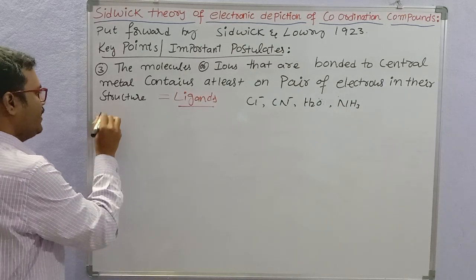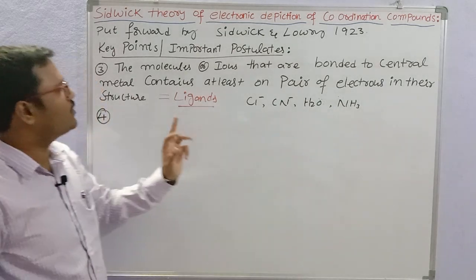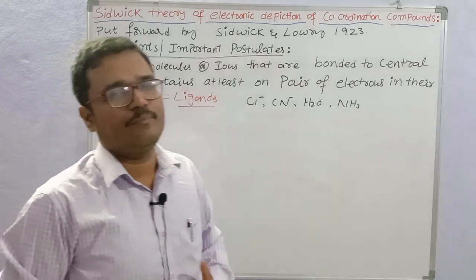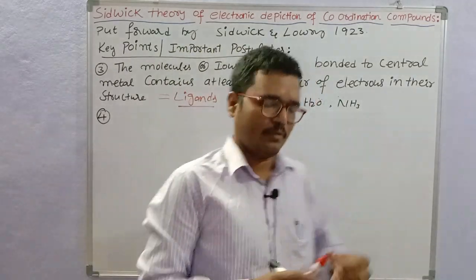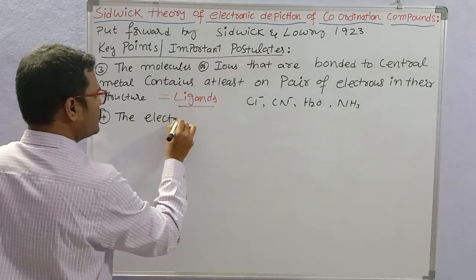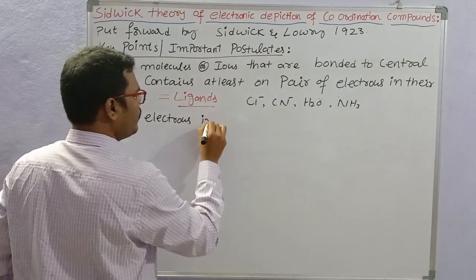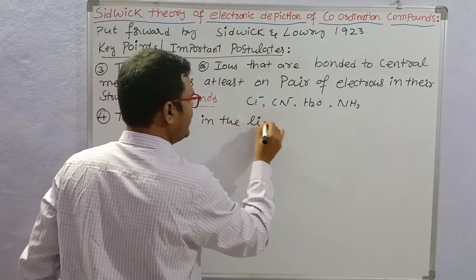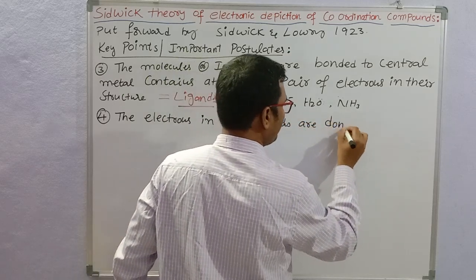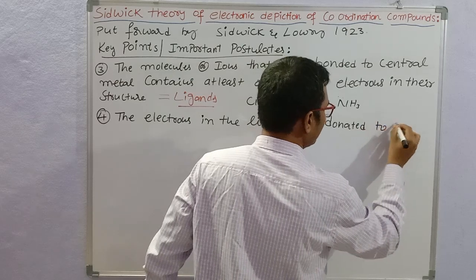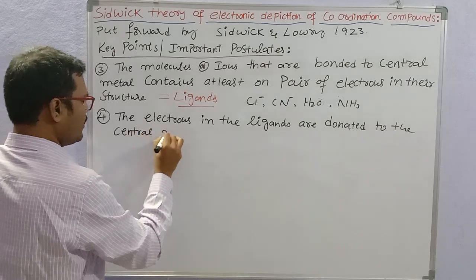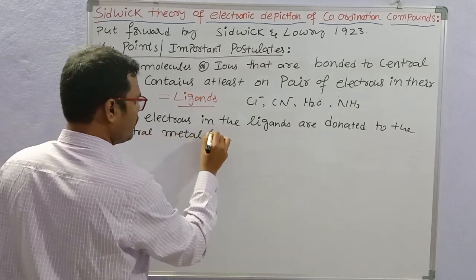Then the fourth point is that the electrons present in the ligands are donated to the central metal ion.